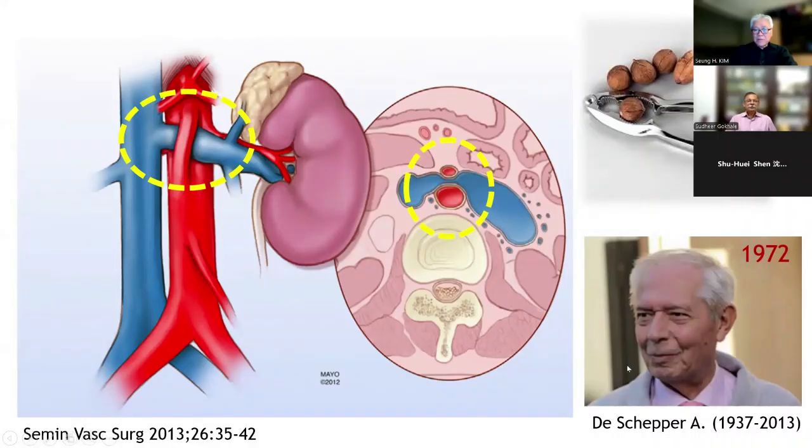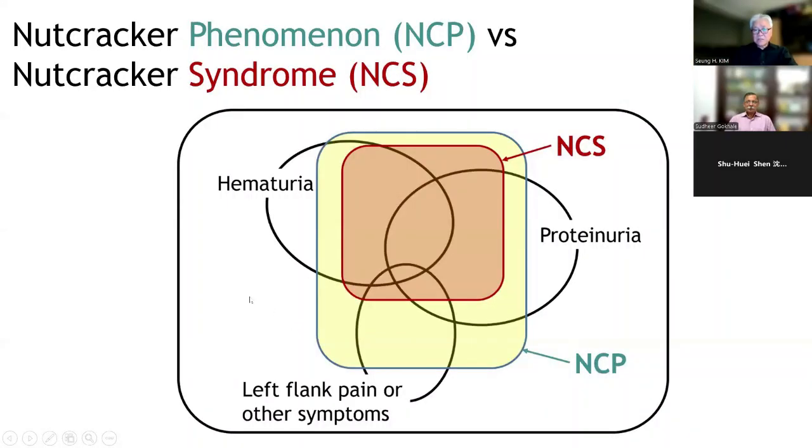The name Nutcracker was given by Dr. Duchapel, a Belgian radiologist, in 1972. It's caused by the compression of the left renal vein between the abdominal aorta and the superior mesenteric artery. And its definition is clear.